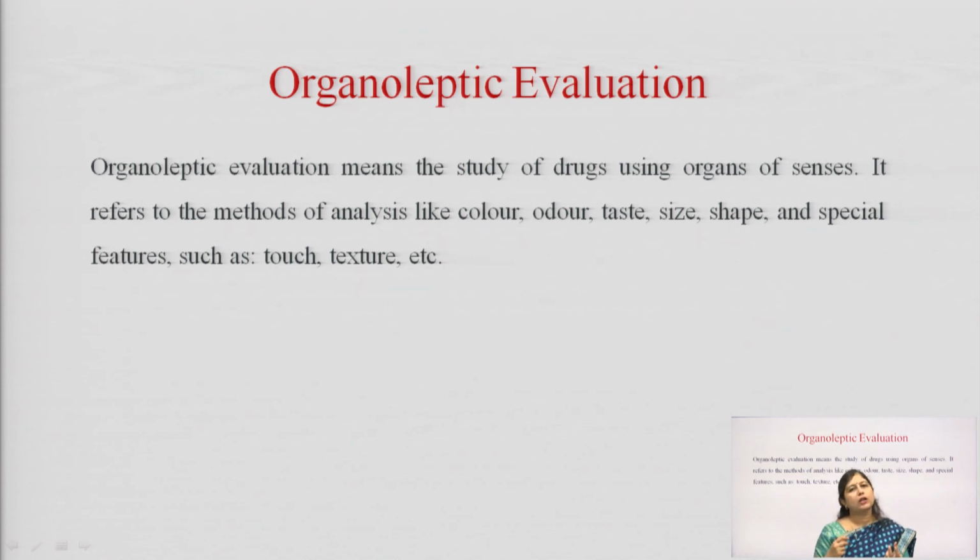The main sense organs I would mention are our eyes, the taste as well as the smell, and also the touch. So, touching the drug, smelling the drug, tasting the drug and looking at the drug, these are the actual features which we are going to observe, and they are known as the organoleptic features. When we evaluate a particular drug based on these features, we call it organoleptic evaluation.